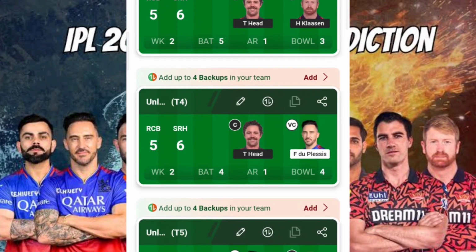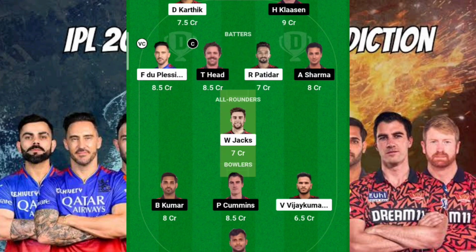So coming to my fourth team, this is the team for the scenario where SRH tosses first and opts to bowl first. Here I'm expecting a very good innings from Bhuvneshwar Kumar, that he should strike early so that he'll get the wicket of Virat Kohli. At the same time, Natarajan is something to consider for today's match, especially against Glenn Maxwell, because Glenn Maxwell will easily lose his wicket to the bowling from Natarajan. So that's one factor that we should consider.